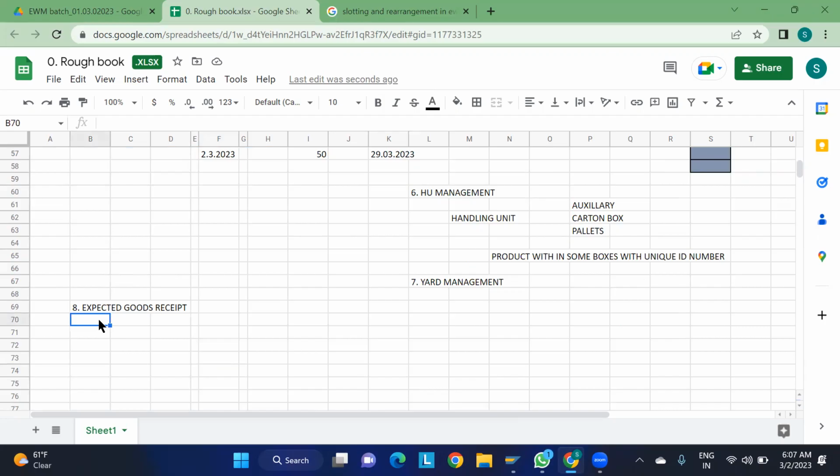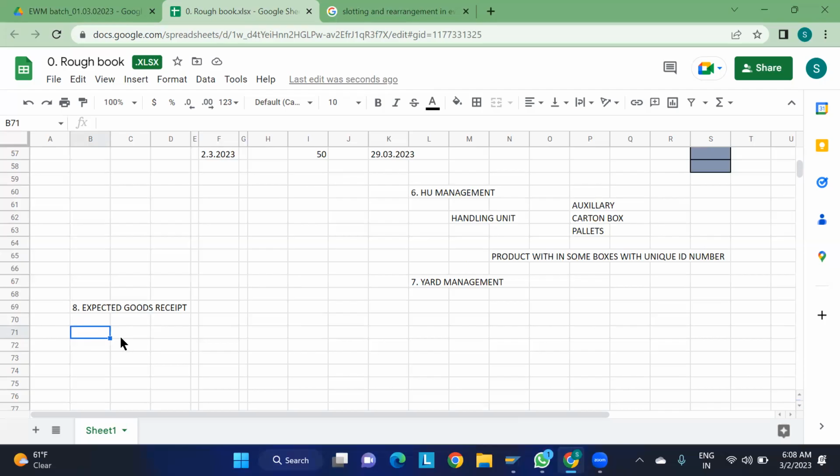Basically, where are we going to do the GR? Most of the time, if you are just using the MM, then we're going to go to MIGO and do the GR. But when the system distributes the inbound delivery, then you cannot do the GR in the MM system or the ERP system. You cannot do the goods receipt in the ERP system.